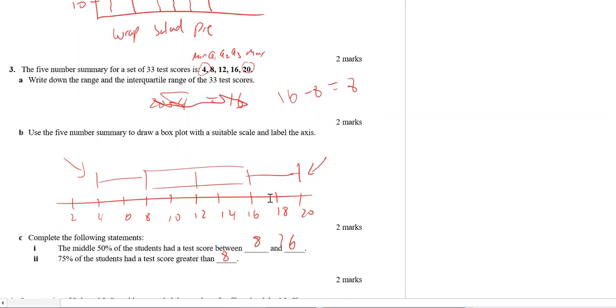Complete the following statements. The middle 50% of students scored between, well, remember with a box plot, this is 25%, this is 25%, this is 25%, this is 25%. So the middle 50% will be between here and here, so 8 and 16. For 75% of students, well, these are all 25%. You need to be above a certain level to get 75%, so you have to be above here, because that adds up to 75%.